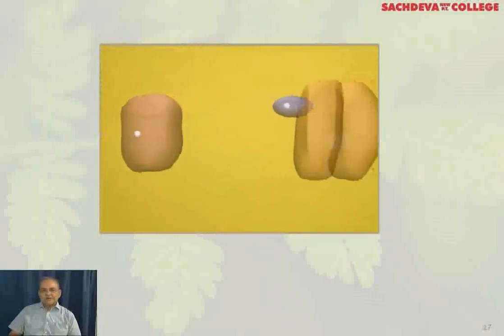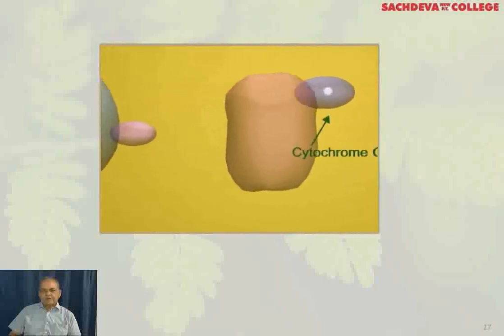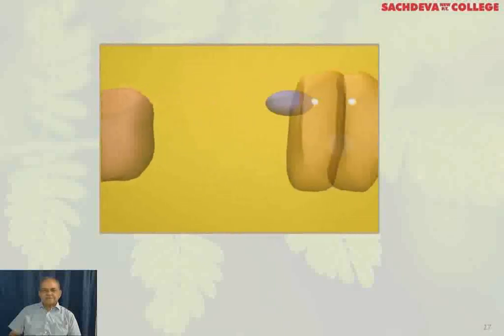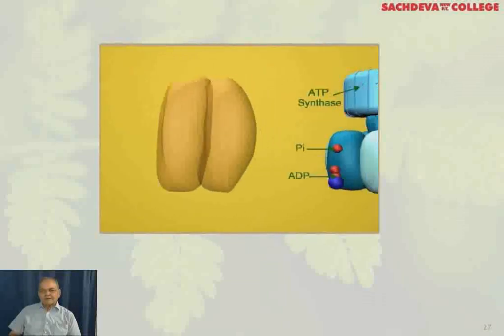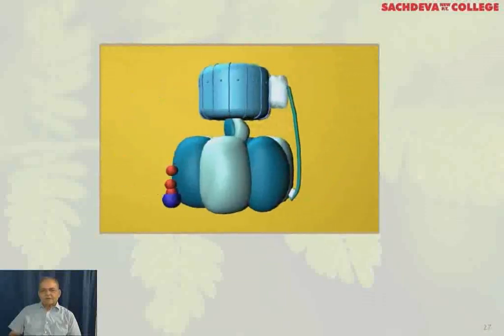Electrons are moving from cytochrome C to the cytochrome oxidase enzyme, and you can see the water molecules, and of course this is the machinery for the synthesis of ATP.